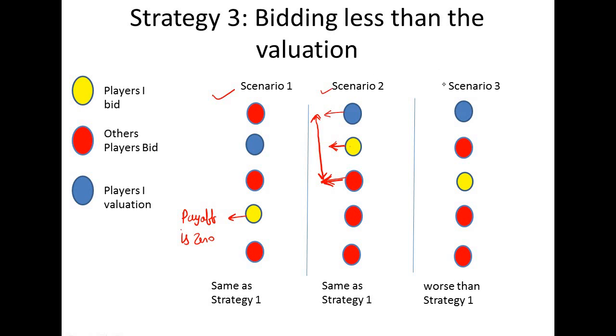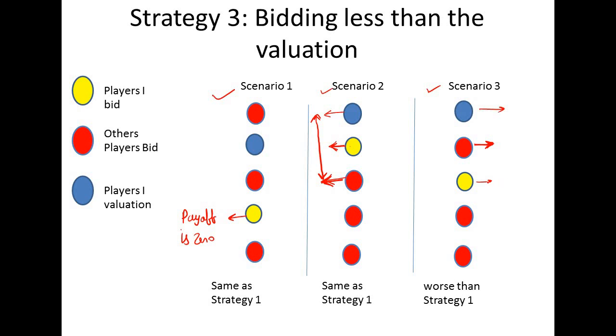Okay. Now we consider scenario 3 for strategy 3, in which this is the bid of player I and this is the valuation of player I. Okay, so you can see the bid amount is less than the valuation, and this player is the winner. Our player is a loser. So the payoff will be what here? 0. Payoff is 0, right?